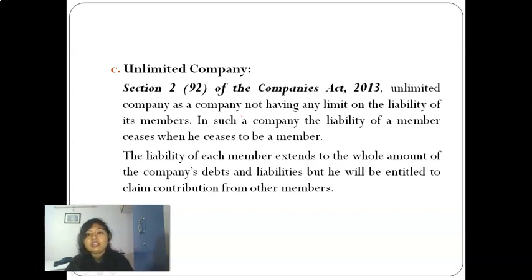After transferring his shares, he is no longer a member of the company. Is he still liable for the liability written in the memorandum? No. So what is written here is that in such a company, the liability of a member comes to an end when he ceases to be a member. It means when his membership ends, his liability also ends.